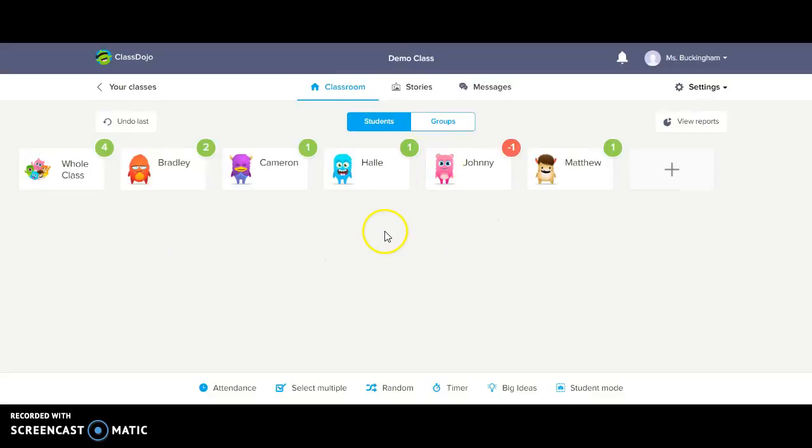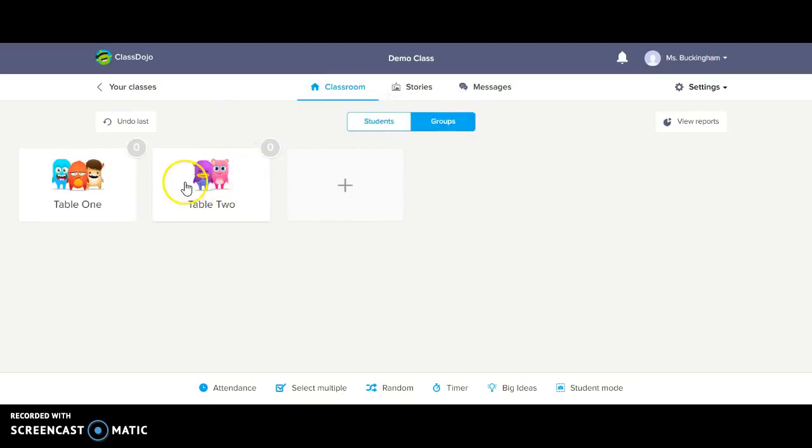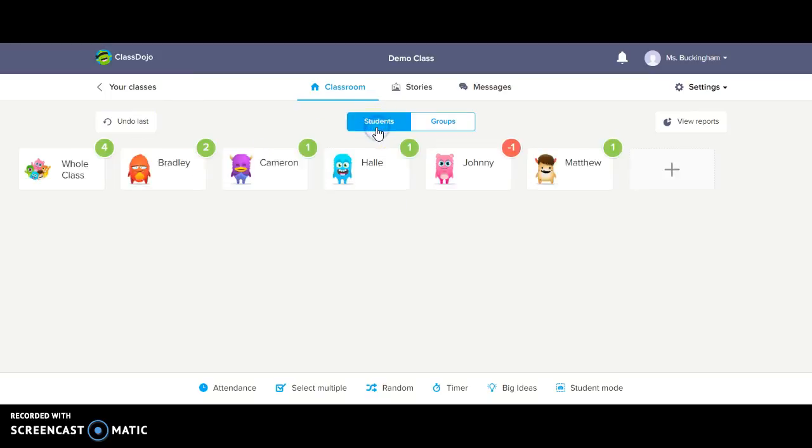Once you are logged in, this is just a demo classroom, but it has multiple opportunities. For instance, for one, it lists your whole entire class. So here is your whole class, which as a whole it gives you their grading. And then you can also select groups, and this shows you if you were wanting to split your students up into their tables that they were sitting at or so on. That's also possible. For their grading, this helps parents really understand how their students are behaving throughout the school day without having to send home paper referrals.